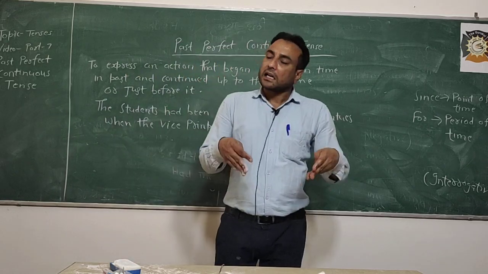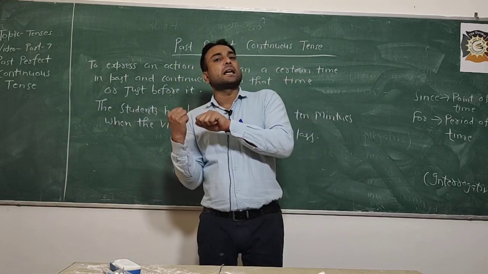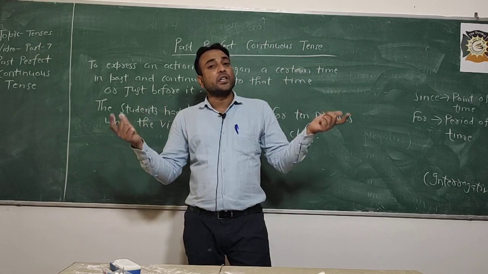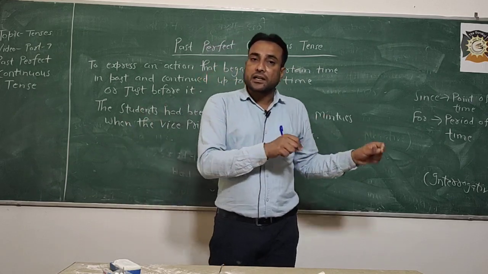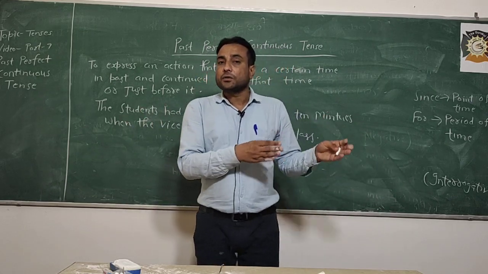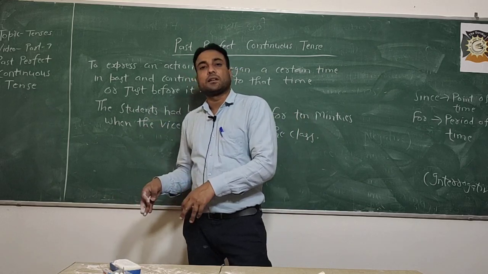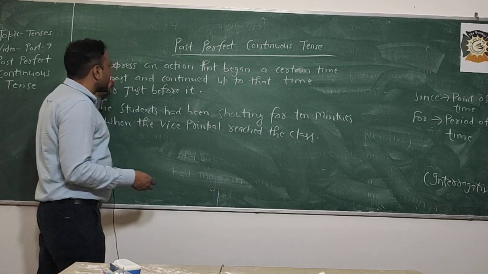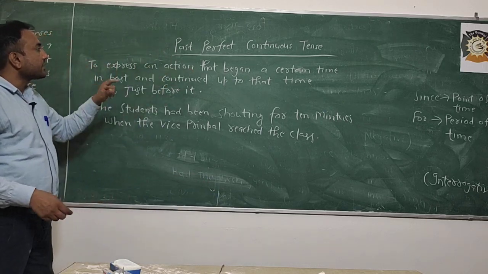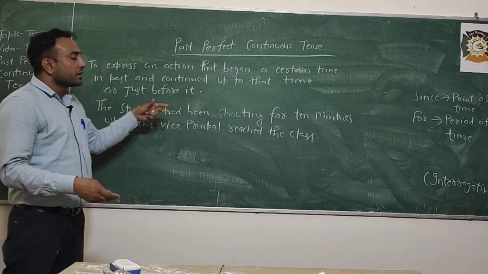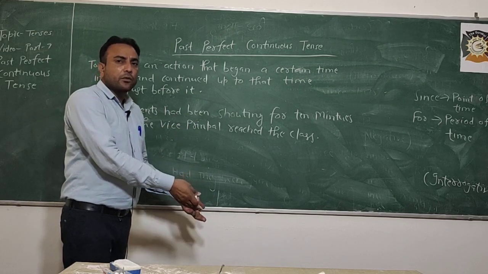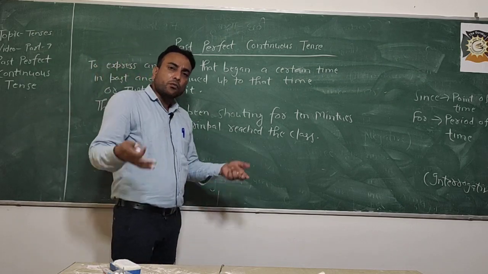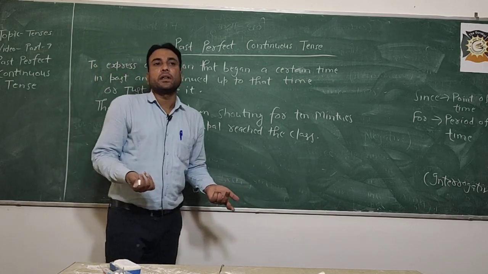Before the principal arrived in the class, students were shouting continually for 10 minutes, but the action finished or stopped when the principal reached the class. Getting it or not? So what he was trying to say: to express an action that begins at a certain time. What was the certain time? They were creating noise in the class for 10 minutes, but when the principal arrived, they stopped everything.